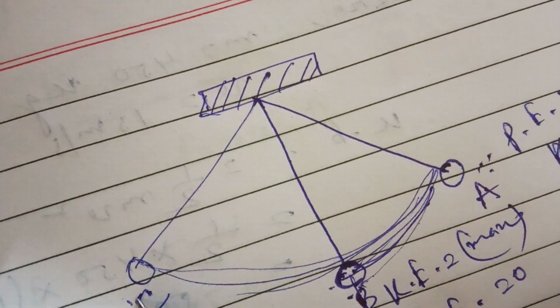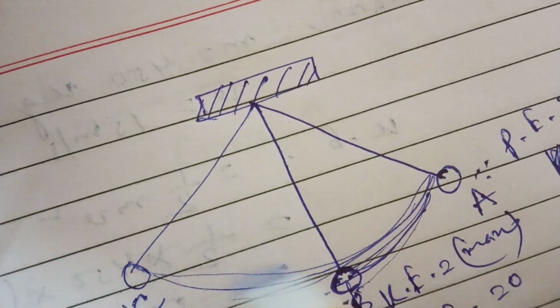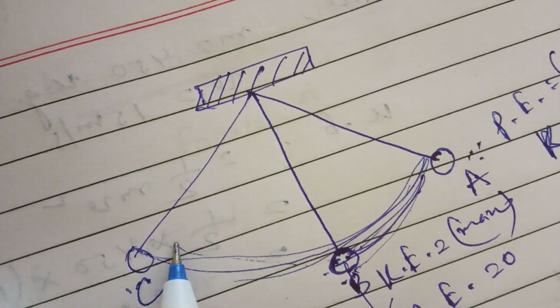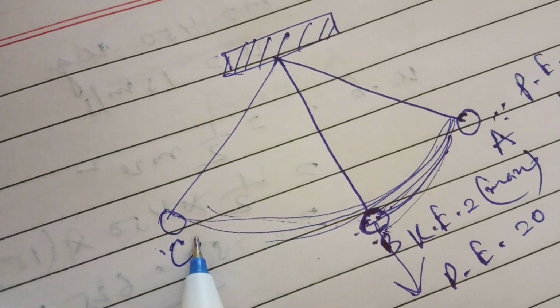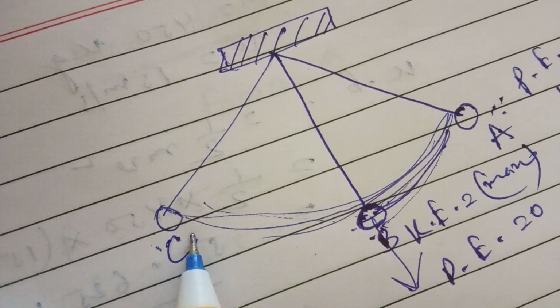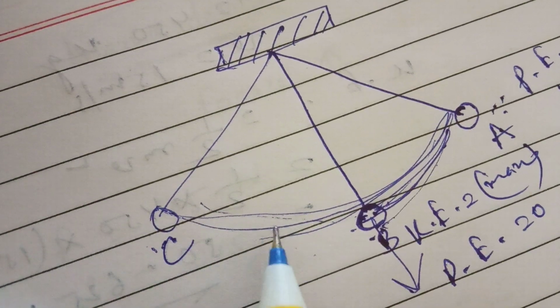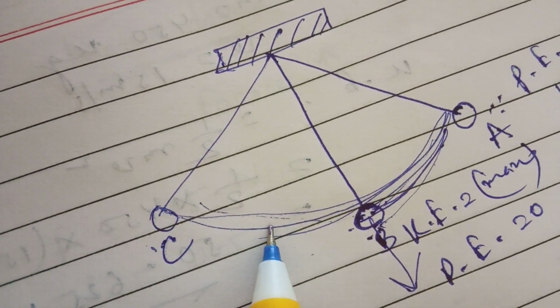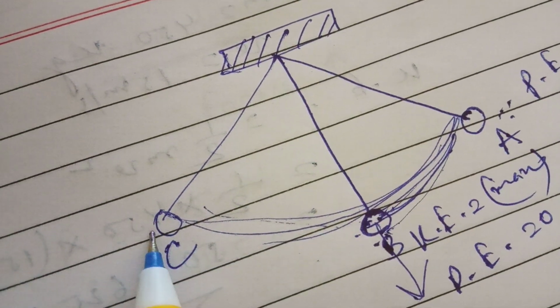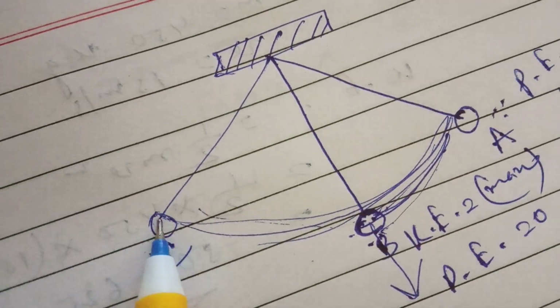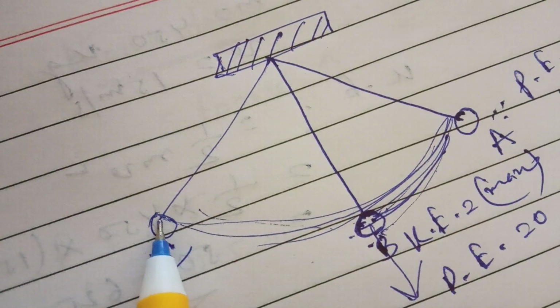But as the bob goes from position B towards C, its kinetic energy goes on decreasing but potential energy goes on increasing. So on reaching the extreme position C, the bob has only potential energy but no kinetic energy.